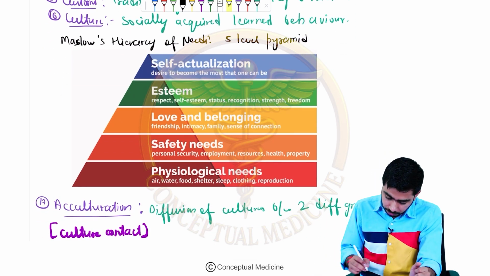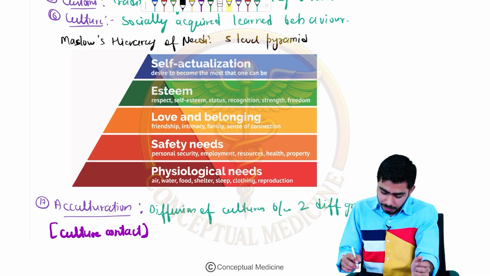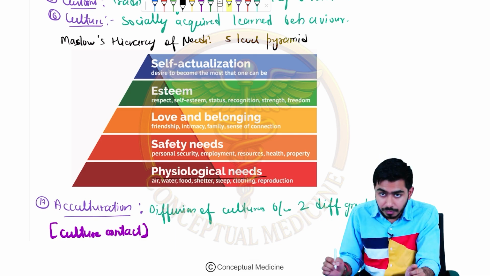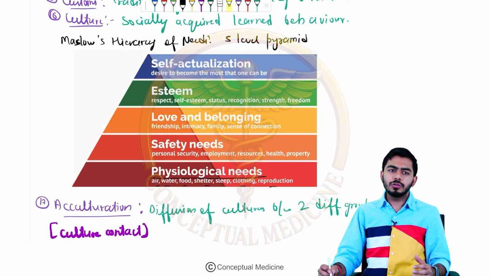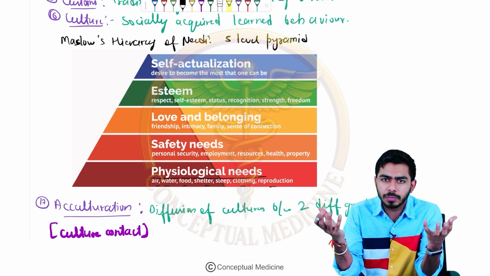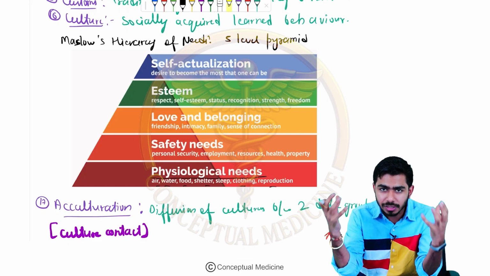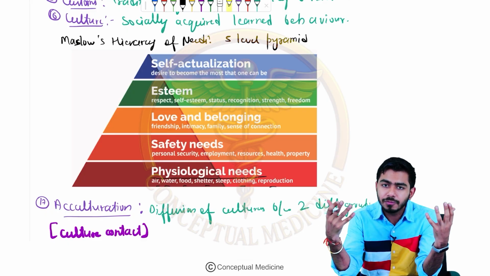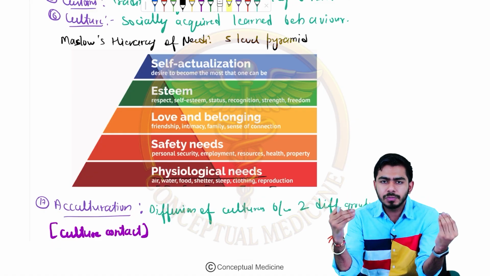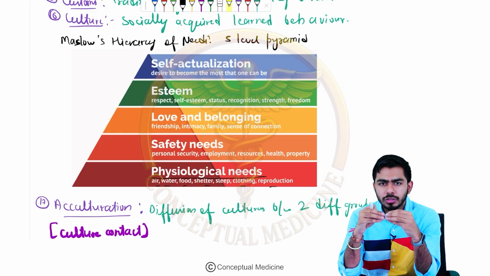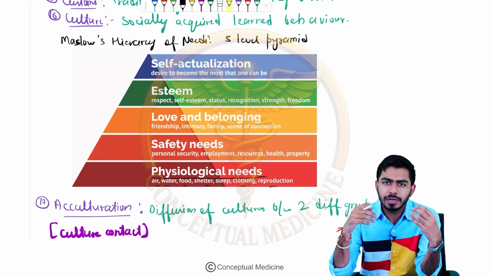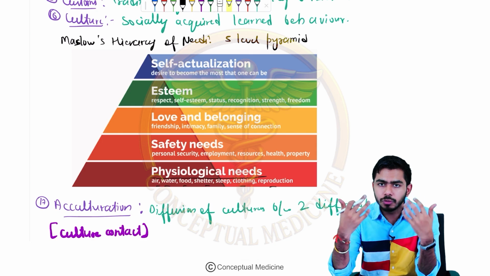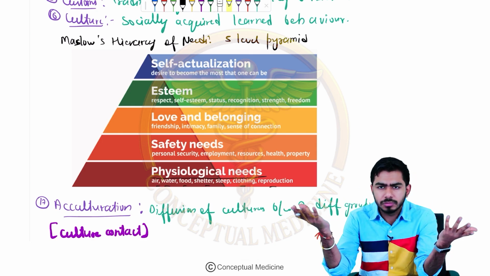On the very first base we are having the physiological needs, where we are talking about air, water, food, shelter, sleeping, clothes and reproduction. In Hindi we say the basic needs are roti, kapda, makan. These are the basic necessities, the physiological needs. Some poor people might be praying only for these things: that they have shelter to live, food to eat, and air to breathe. These are only the physiological needs.